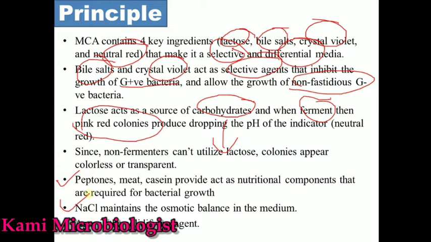So due to this NaCl, the cell can maintain the nutrient balance. The nutrients required by the cell they will get, and the waste material present inside the cell they will release out. This is the function of the NaCl present in the media.